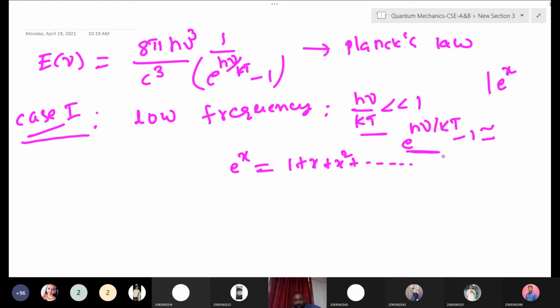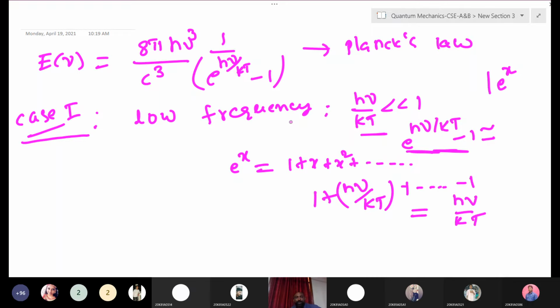Okay. So now we will expand this expression: 1 plus h nu by kT. We will neglect higher order terms. Okay, here minus 1 is there, so this minus 1 and this plus 1 will cancel out. What will we get? h nu by kT we will get. So in case of low frequency, h nu by kT is very much less than 1, a very small value. In that case e to the power of h nu by kT minus 1 equals h nu by kT.